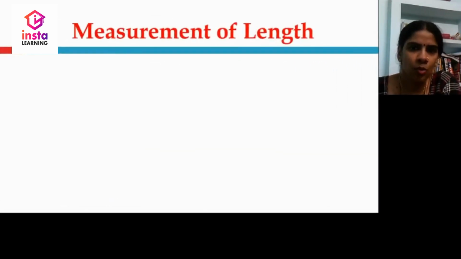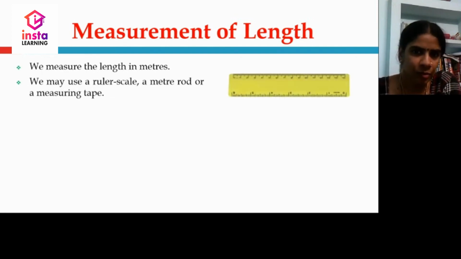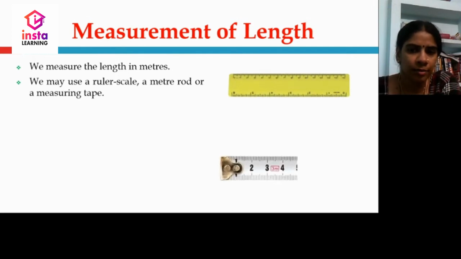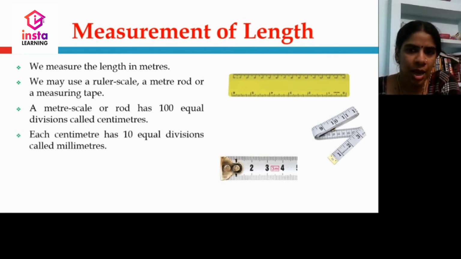Let us discuss how we measure the length. We measure the length in meters. We use a ruler scale, a meter rod or a measuring tape. A meter scale or rod has 100 equal divisions called centimeters. Each centimeter has 10 equal divisions called millimeters.